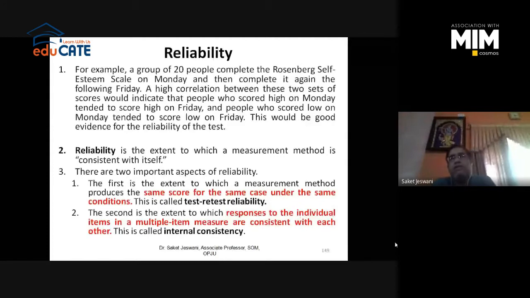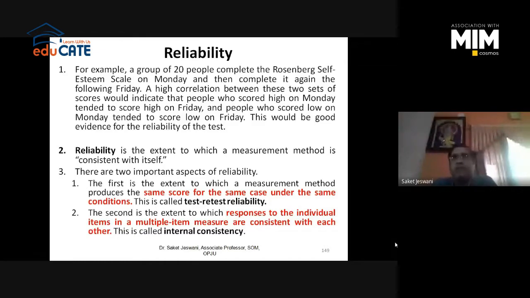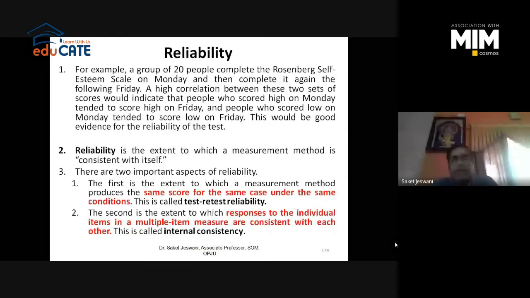After 2 minutes only, if the responses or the scores are differing from each other, it means your instrument is not reliable enough to measure, right? So this is known as test-retest reliability. The second is the extent to which responses to the individual items in a multiple-item measure are consistent with each other or not, right?